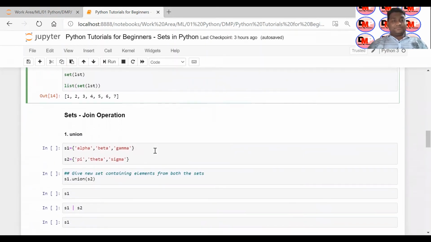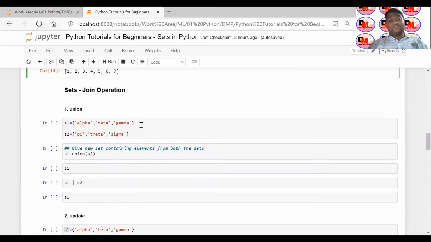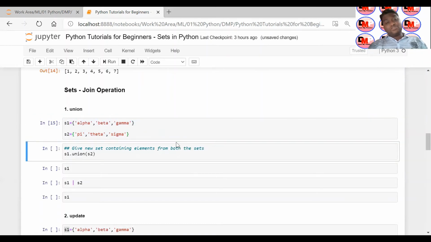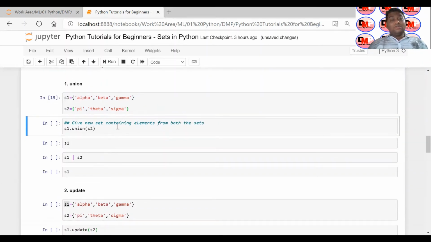Let's see a few operations we can perform on sets. Suppose you have two sets defined, set 1 and set 2. In set 1 we have alpha, beta, gamma as three values, and in set 2 you have pi, theta, sigma. These are the two sets I have defined here. Now suppose you want to combine these two sets into a single, new set.